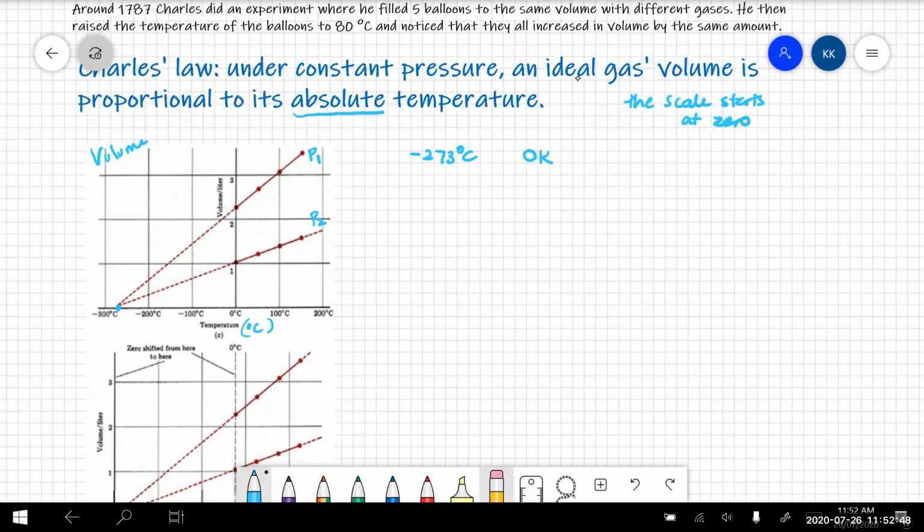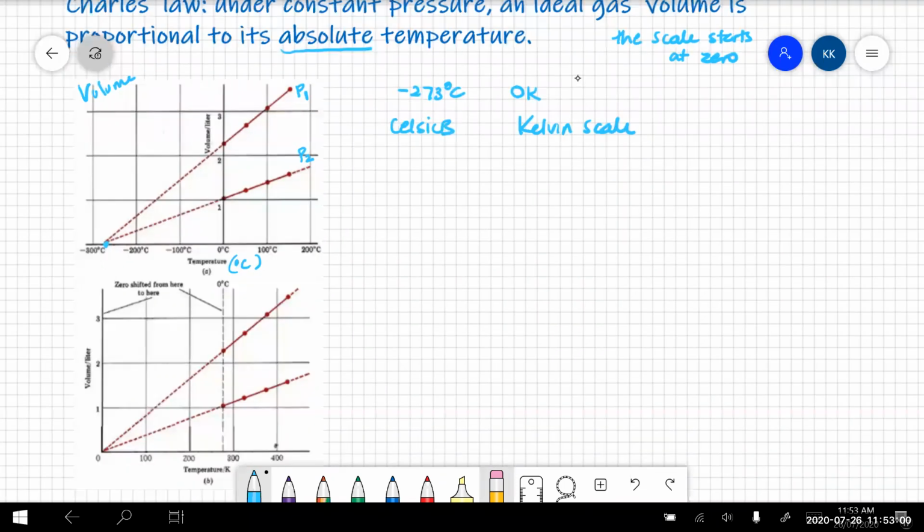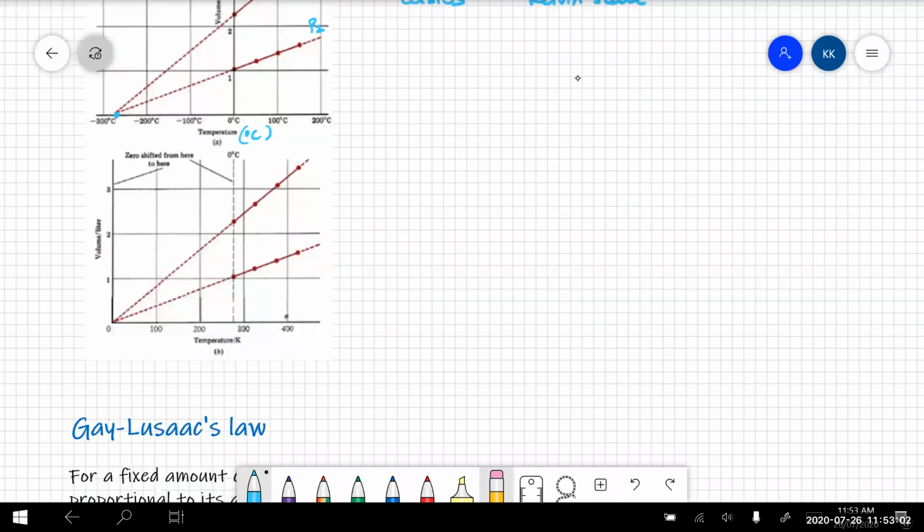What we can do, however, so this is the Kelvin scale of temperature, and this is the Celsius. What we can do, though, is if we shift that axis back and set 0 Kelvin here as that intercept point, now we have a proportional relationship.